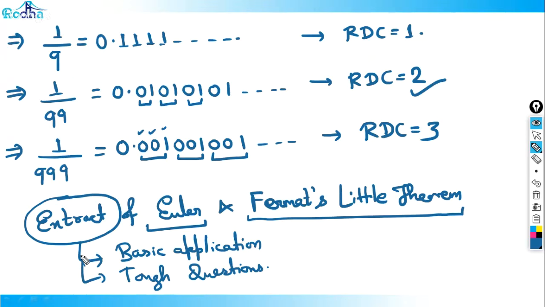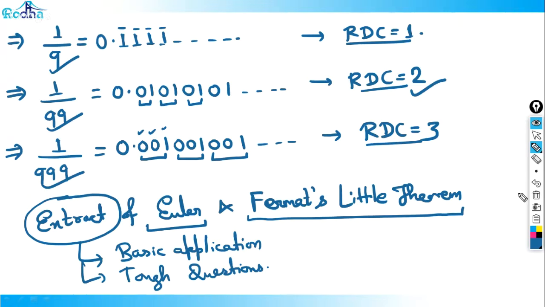So don't go into that detail of what Fermat's little theorem is and all. Let's just try to get the basics here. So just get this point here. RDC of 1 by 9: any number divided by 9, RDC is 1. Any number divided by 99, RDC is 2. Any number divided by 999, RDC is 3. It's about any number here; you can do it in a calculator. Divided by 9, RDC will be 1, repeating after every one digit.